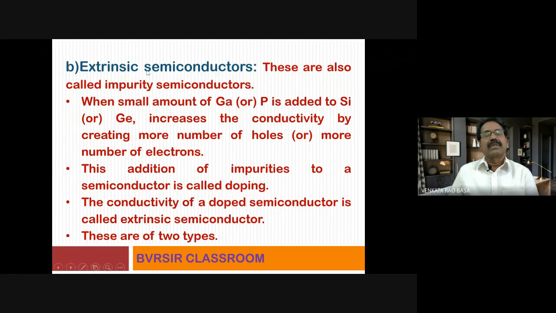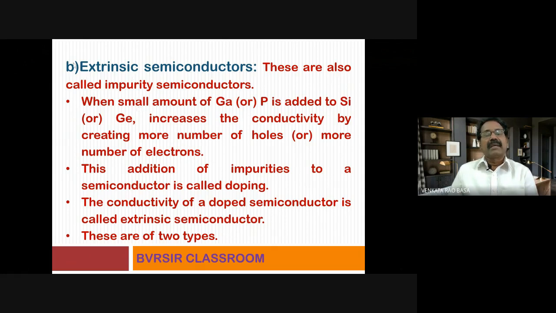Similarly, another group is called extrinsic semiconductors. These are also called impurity semiconductors. Why they are called impurity semiconductors is that we are adding some impure substance in order to increase their electrical conductivity. That's why they are called impurity semiconductors.